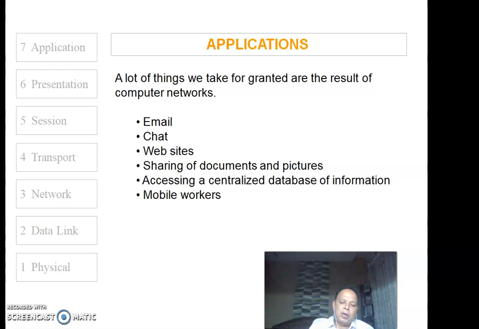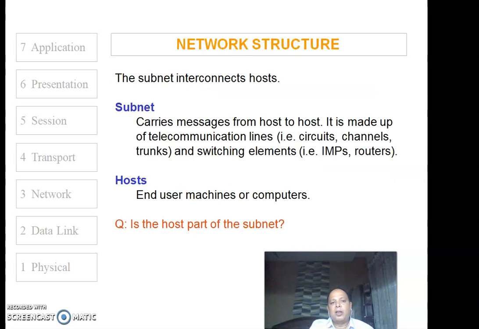Nowadays even the mobile office concept is being used very widely, and mobile workers, you will find them everywhere, and therefore this is also one of the main applications of computer networking, in the context of the OSI model that we are studying in this particular part of the subject.